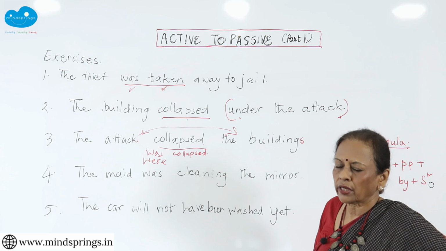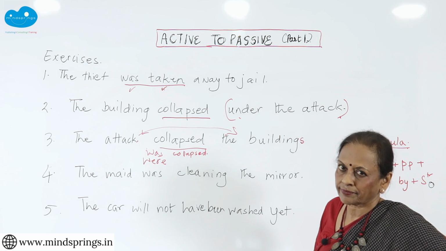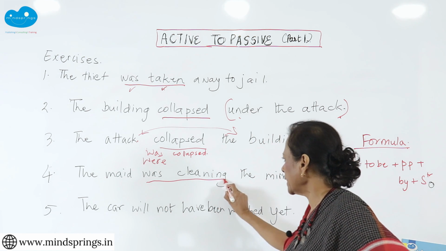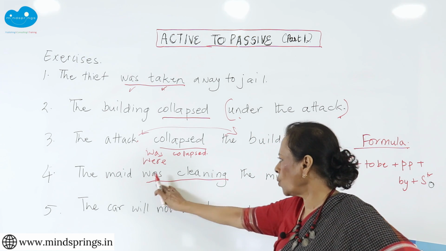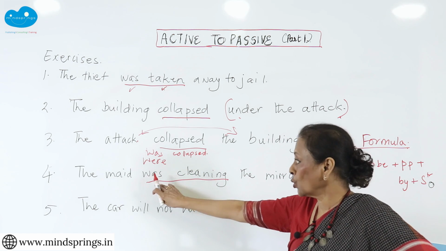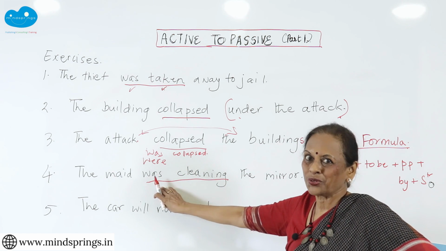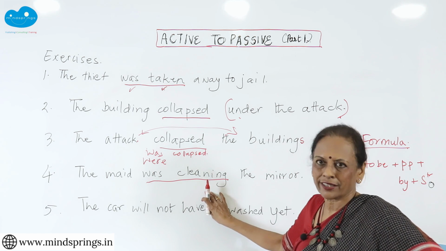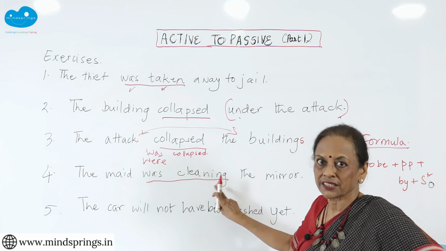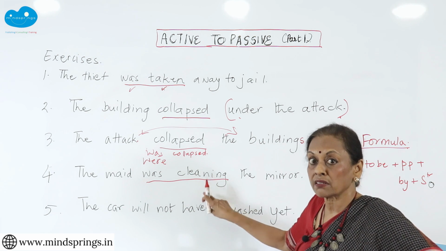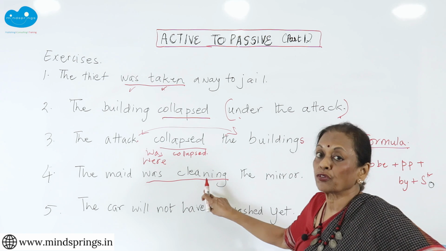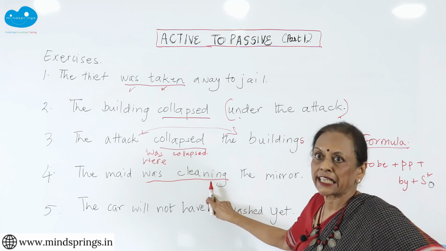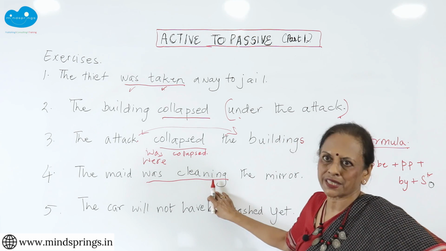Now pause the video and try and do it yourself. So the verb here is was cleaning. We've got was and cleaning. Don't say to be. Where is the past participle? It is not there. It's an ing word. Your main verb must be in the past participle if you want it to be a passive sentence. Here you've got was cleaning. It's the past continuous tense.